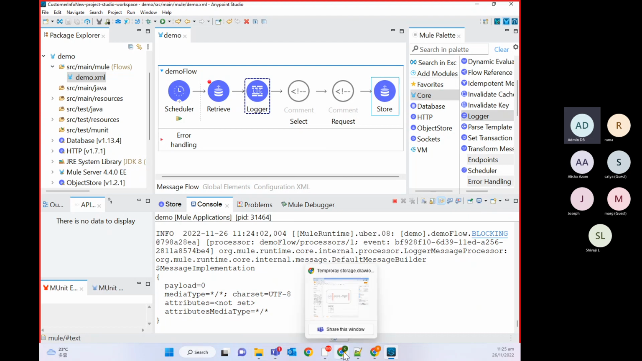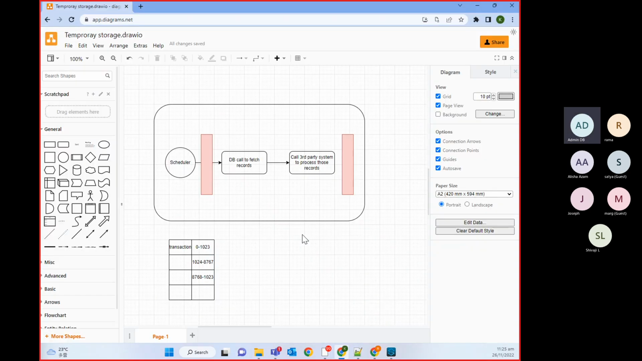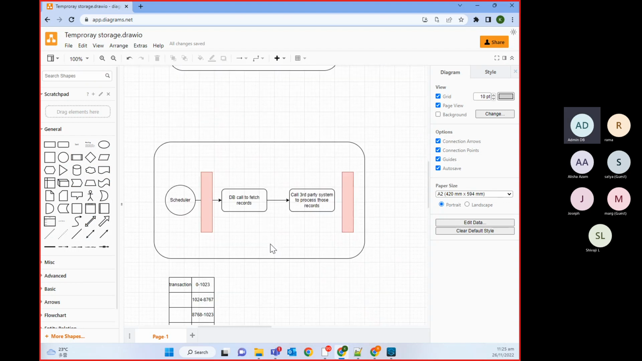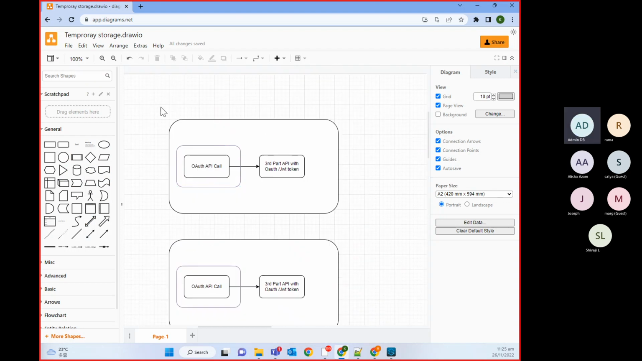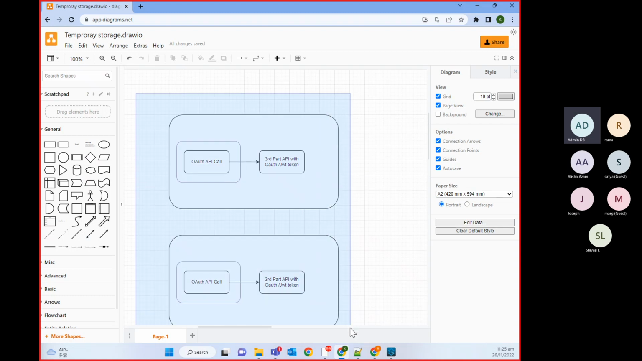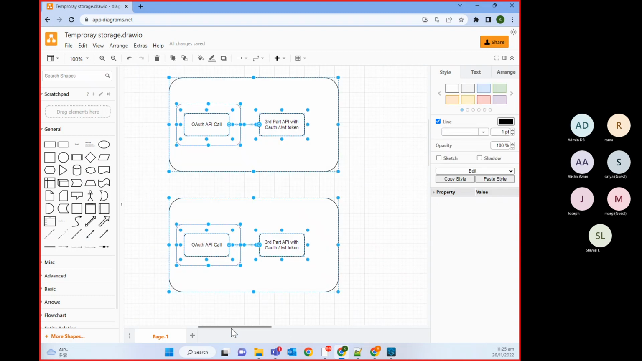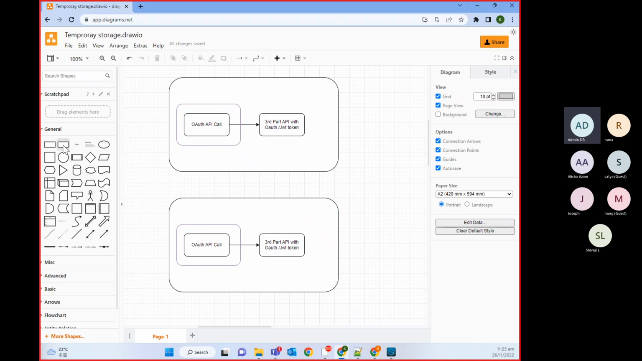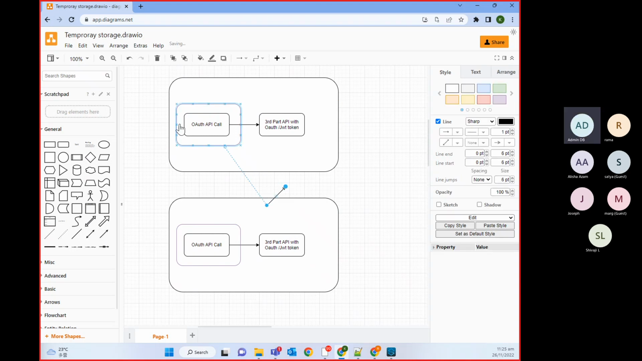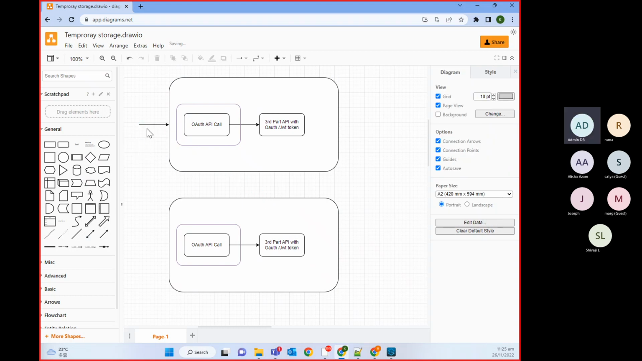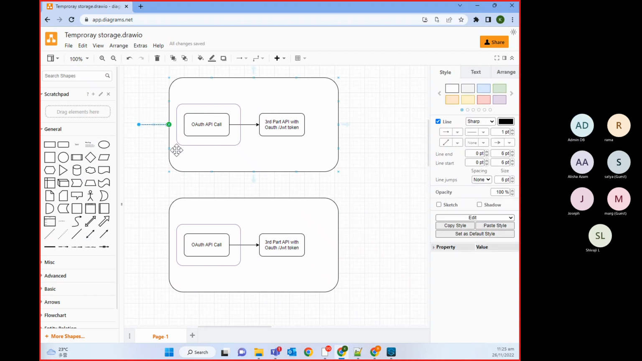Now, can anyone tell me? So we already discussed what is clustered environment. Okay, so let's say we have this in clustered environment. Okay, now there may be possibility this particular request is coming to worker one. Okay, this request is coming to worker one. And this request is coming to worker two.